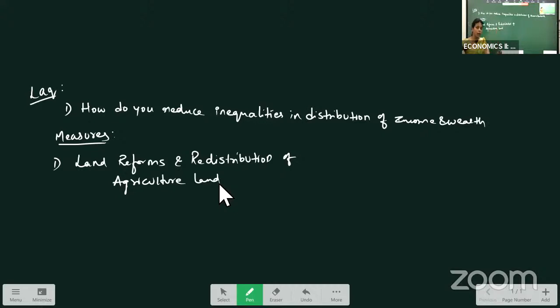When you explain these points, keep it simple. Make the points over here: what are the land reforms that are introduced in our country?